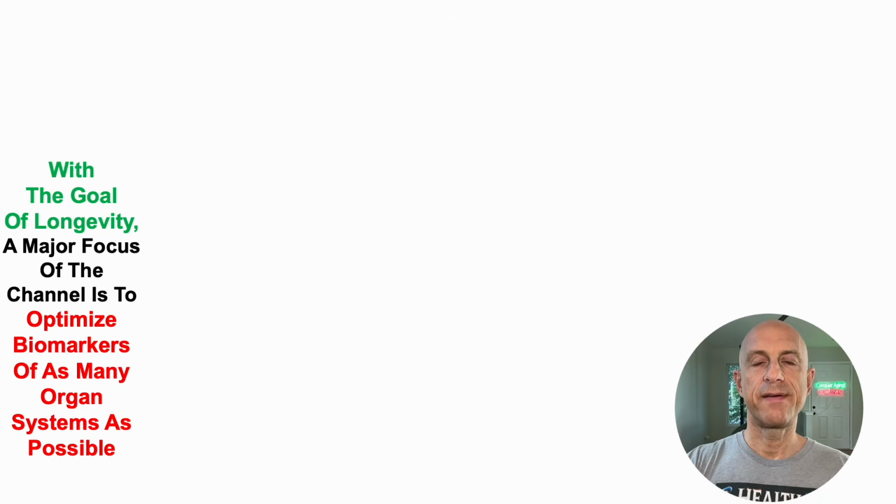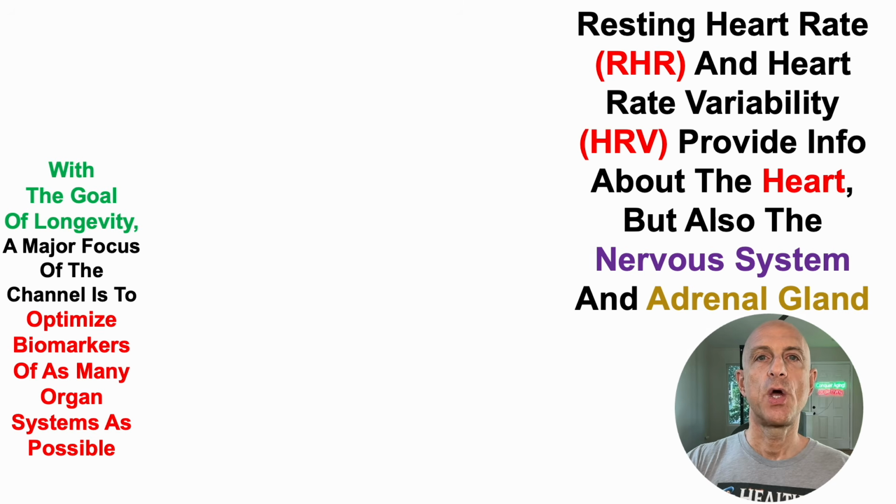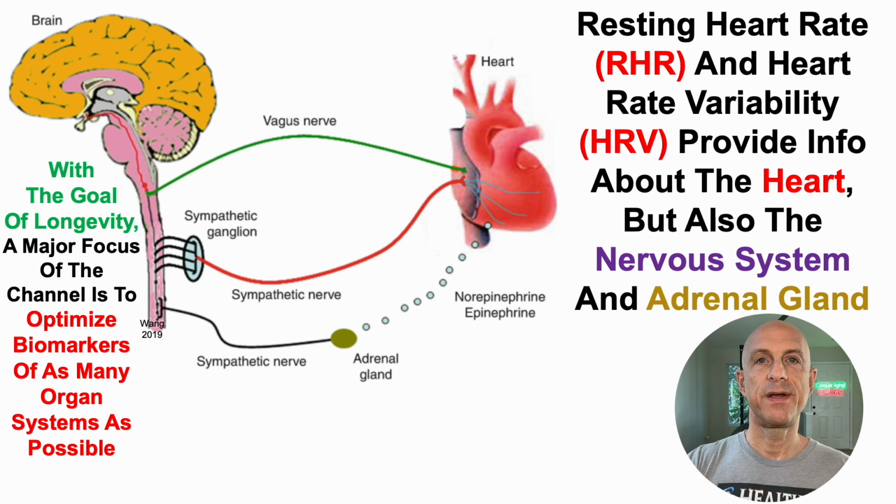With the goal of longevity, a major focus of the channel is to optimize biomarkers of as many organ systems as possible. With that in mind, resting heart rate, RHR, and heart rate variability, HRV, provide information about the heart, but also the nervous system and the adrenal gland, which is what we'll see here.